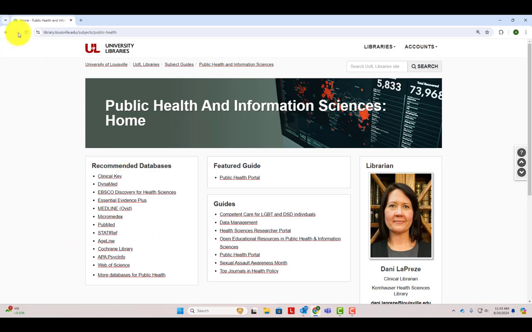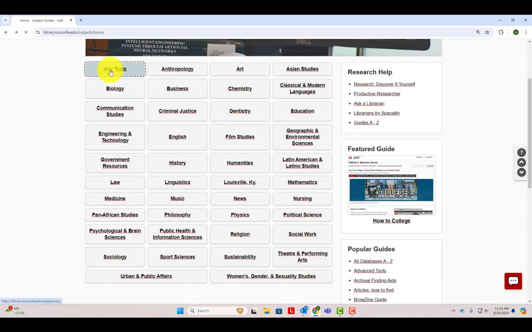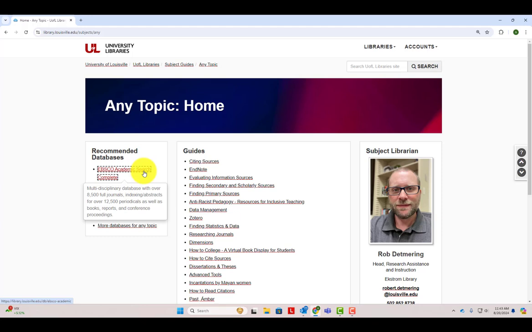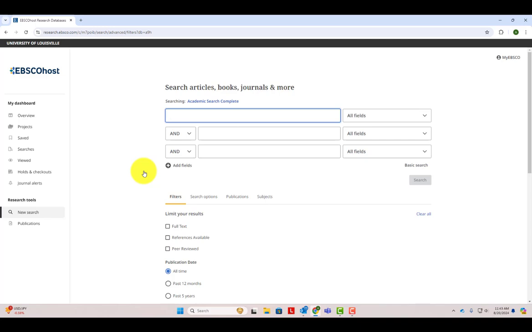Since you are all researching a wide variety of topics, I'm going to go to the Any Topic Guide and click on the first recommended database listed here, EBSCO Academic Search Complete. EBSCO Academic is a multidisciplinary database that covers a wide variety of subject areas. Most of you will be able to find sources for your research project in this database, but feel free to search in subject-specific databases as well.